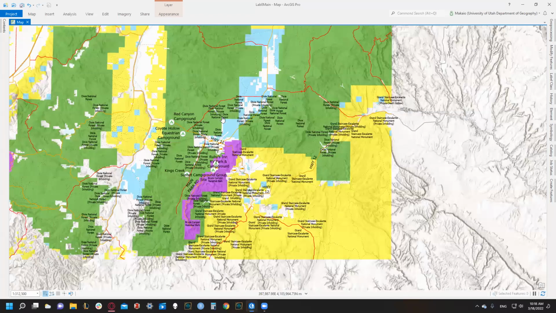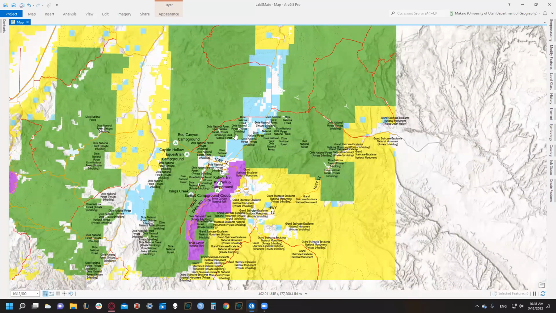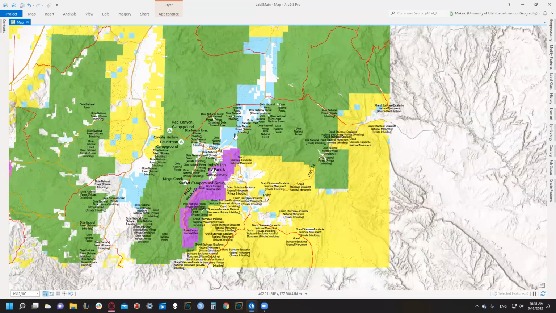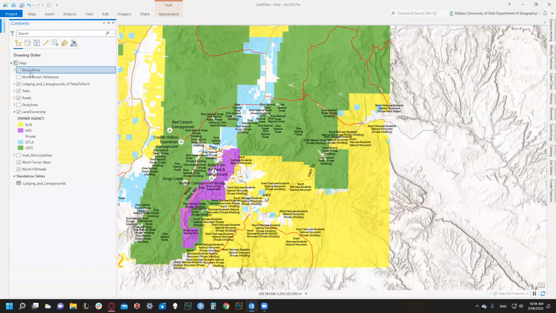So a student brought up an idea during class. Since we're using the same extent for our map and study area, the 1 to 200,000, why don't we just create a text or like a rectangle text on our layout with the name? Because we only need 2 Dixies, 1 Grand Staircase, Bryce, and I'm pretty sure that's it. So we're going to try it that way first. And if it works, cool. If not, just skip forward in the video, please. But we're going to go ahead and assume that's going to work.